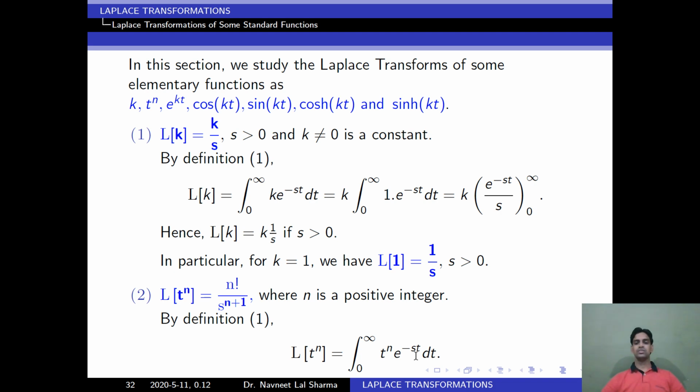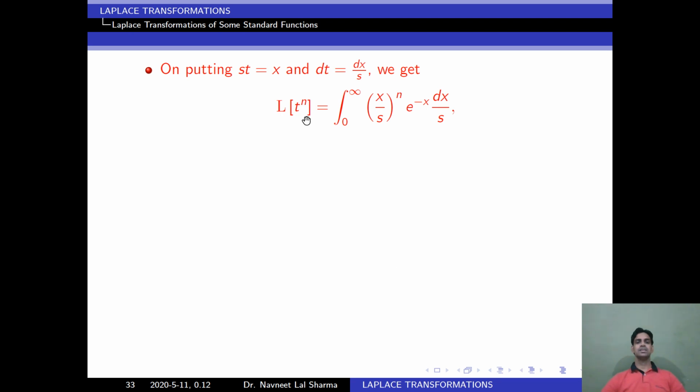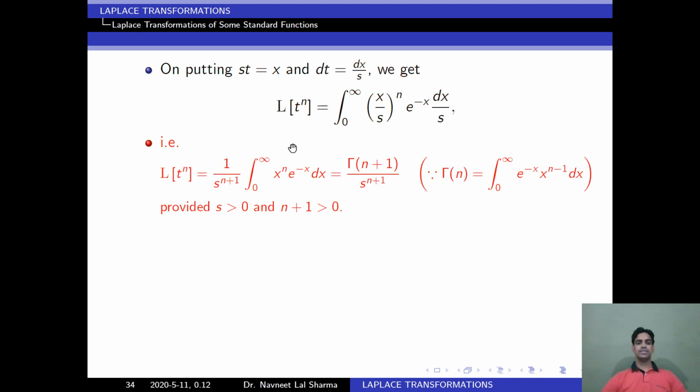We assume s into t is equal to some new variable x, and dt is equal to this. Now we can substitute all these values in the previous equation. So Laplace of t to the power n is equal to integration 0 to infinity (x upon s) to the whole power n into e to the power minus x dx. This integral is with respect to x and s is a parameter, so we can take it outside. After simplification, we get this integral.